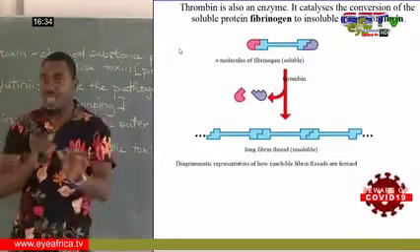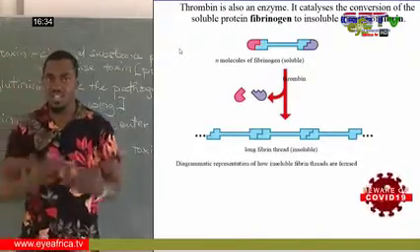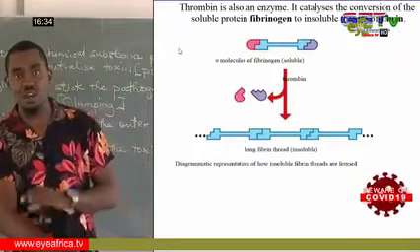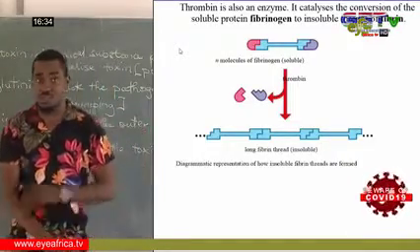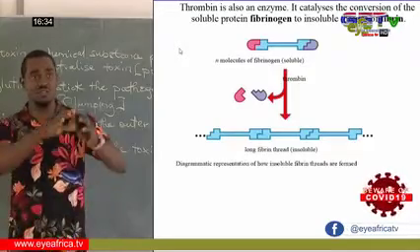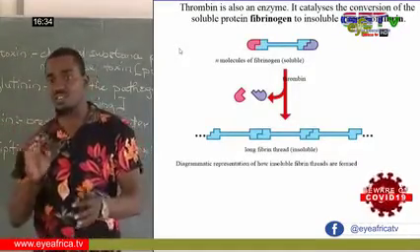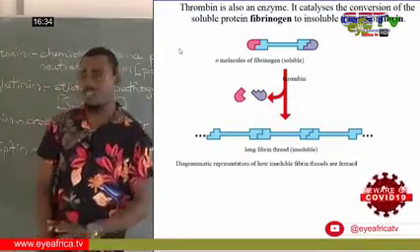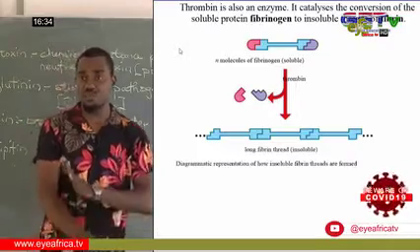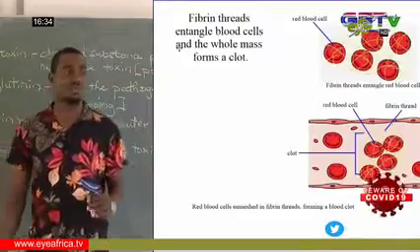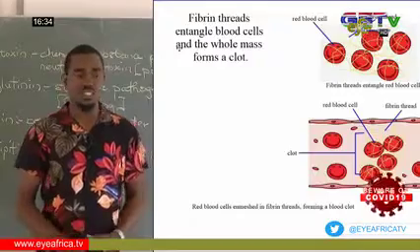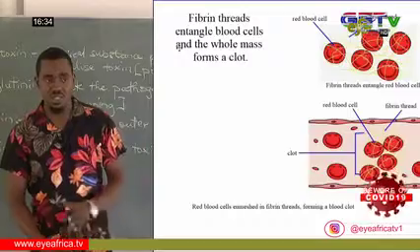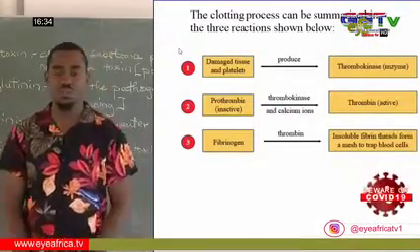The fibrin then forms a mesh of fibers. It tends to weave up and form a mesh of fiber over the wound. Then it helps in trapping the blood cells, because the blood cells are large. It's just like you have a net covering a surface and you have material trying to force themselves through, so they get trapped in the mesh of fiber, and they solidify and trap the blood. As it traps the blood cells, it forms what we call a clot. When it clots, it dries up, then blood flow is stopped.